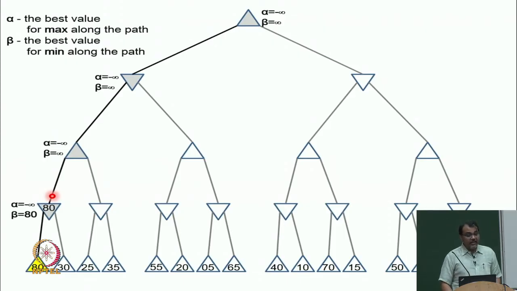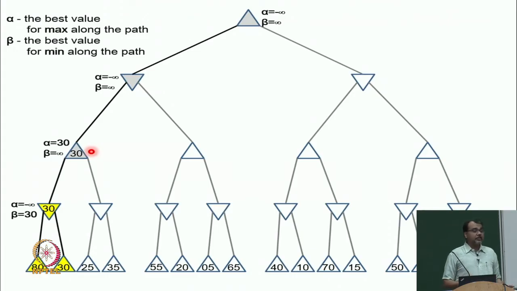Similarly, I get to 30, when I get a new value my beta becomes 30, and when I send this information back up to this max node, now my max node knows that its value is going to be 30 or higher. So, I am going to update my lower bound, which is alpha. So, at this point what have I done? I have said that I know a path, my value is going to be 30 or higher, or the best value is going to be 30 or higher.